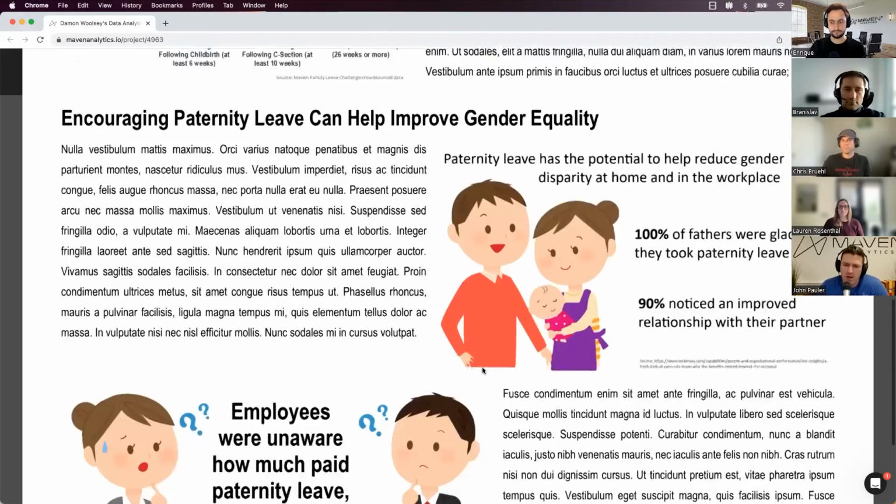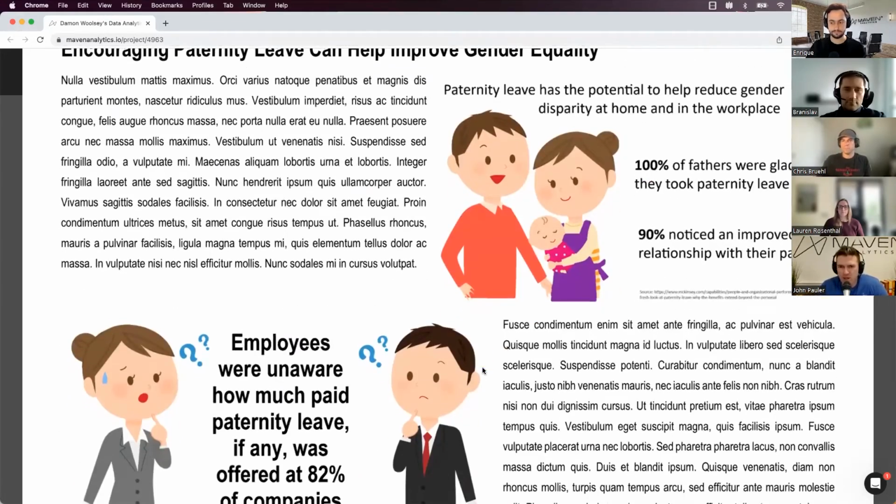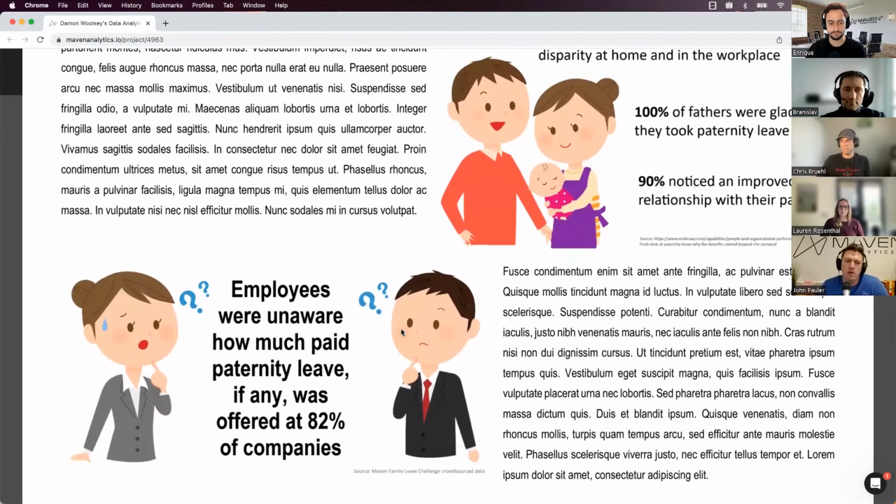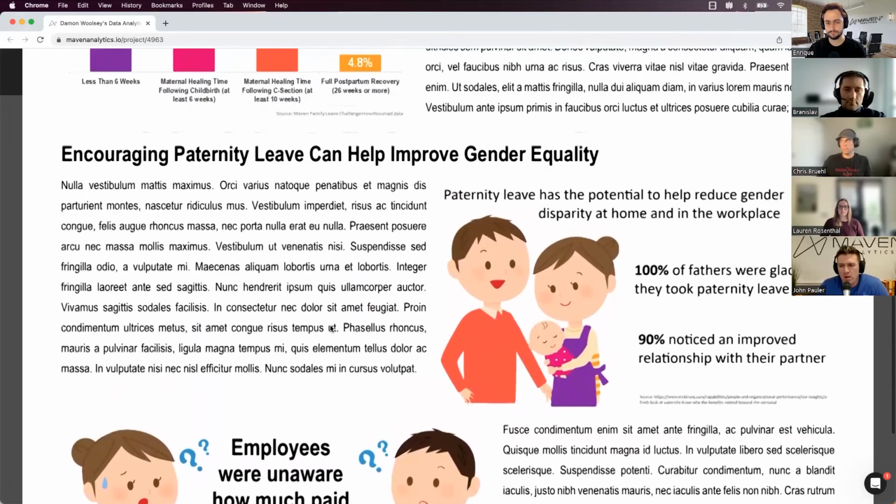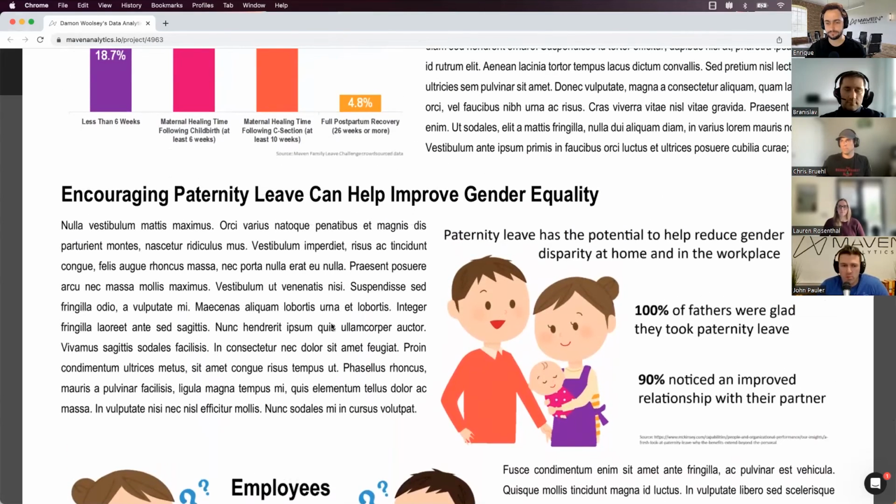And then he's got a couple of pieces here talking about how important and impactful paternity leave can be. And I think this stat didn't come from the data set. This came from some of the independent research, but I think this was really interesting. And then contrasting that to how often employees were unaware of the paternity leave. So I think overall it was a pretty good entry.